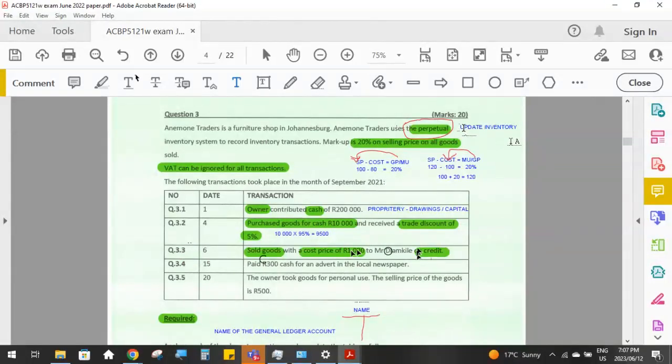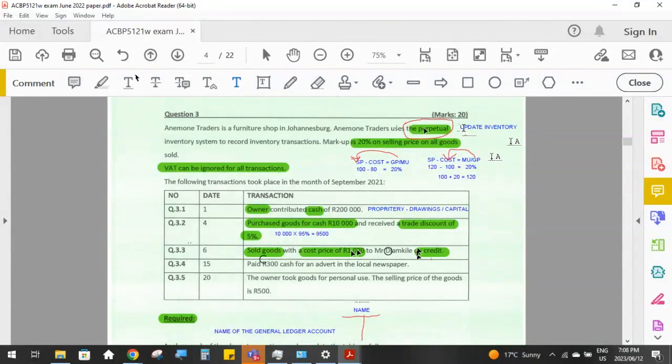So every time inventory increases or decreases as a result of a transaction, we increase or decrease our inventory general ledger account. With a periodic inventory system, we don't do any journal entries to the inventory general ledger account throughout the year at all. We only work out what its balance is at the end of the year.